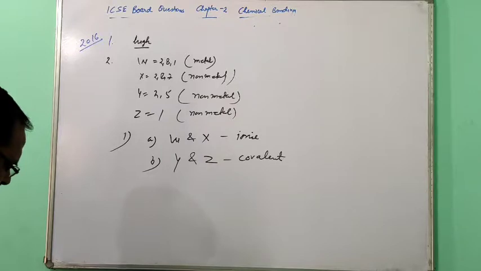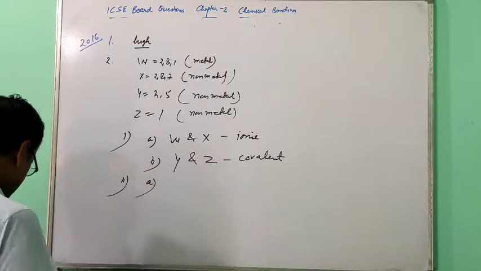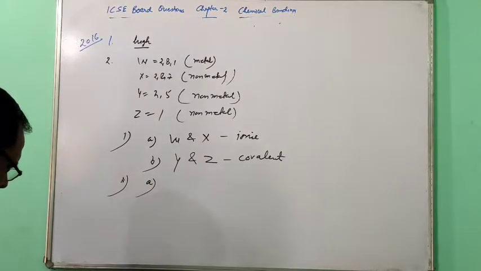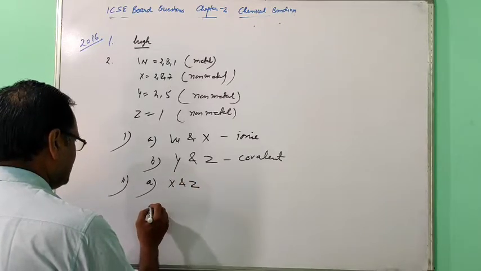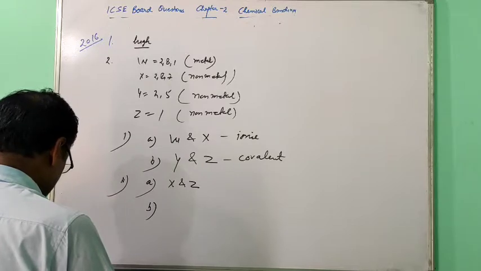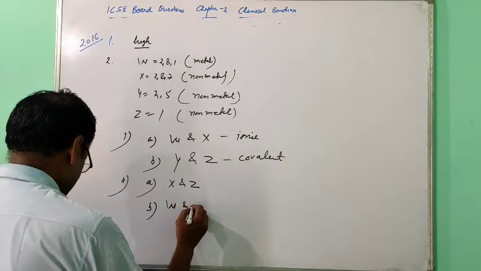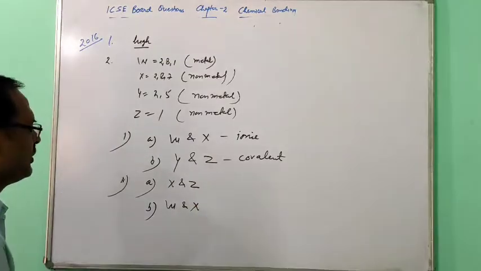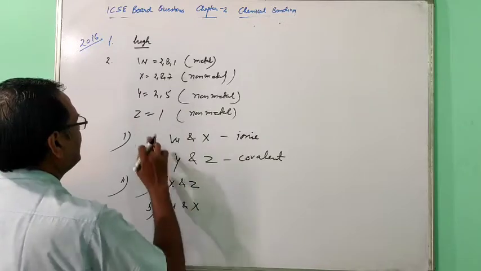Then what is the formula of the compound? This is the second part. They are asking the formula of X and Z, and W and X. So just you see, X is here and Z is here.